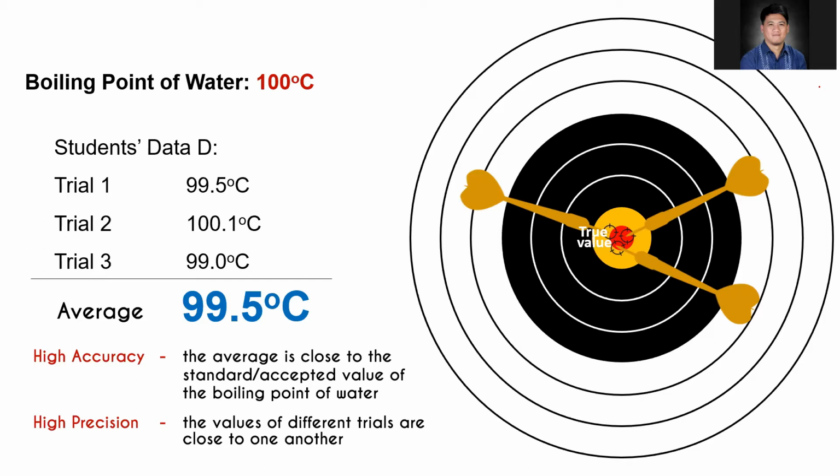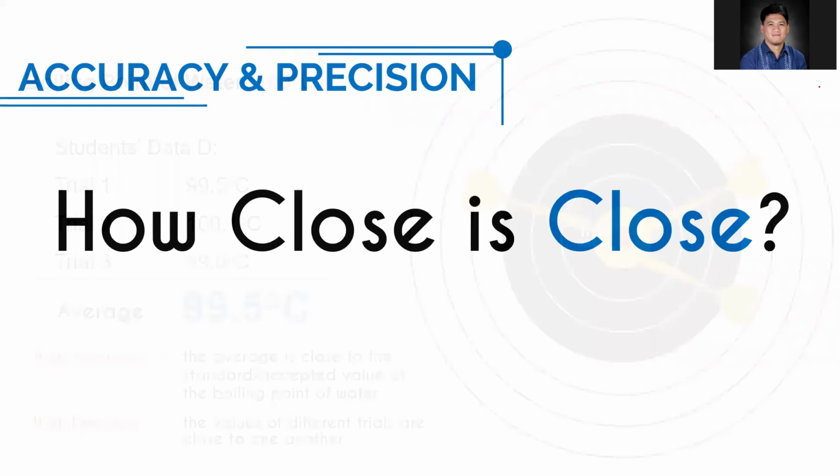But the real question is, how close is close? Gaano ba talaga ka-close ang close? Paano natin masasabi that that particular measurement is close to its accepted value or that particular measurement is close to one another?